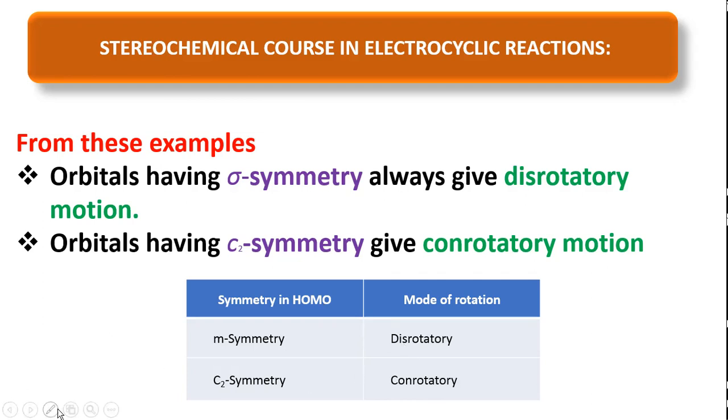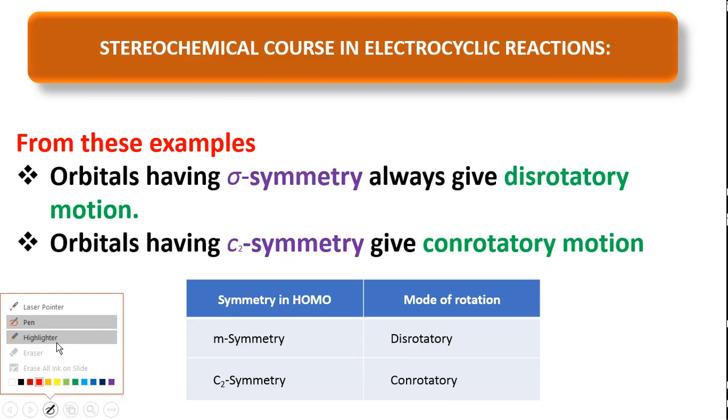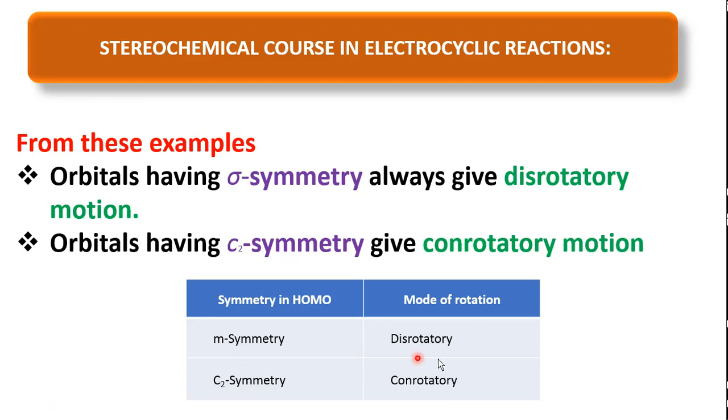Okay friends, so what is that? Right here, when the molecular orbital has C2 symmetry, it undergoes conrotation, C for C. If the molecular orbital has a mirror plane of symmetry or sigma symmetry, it undergoes the dis mode of rotation.